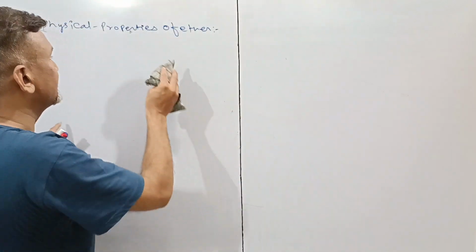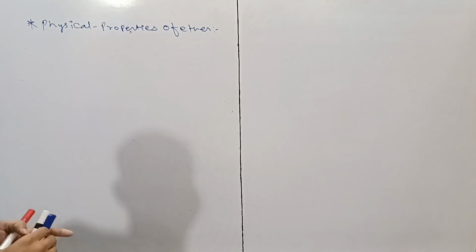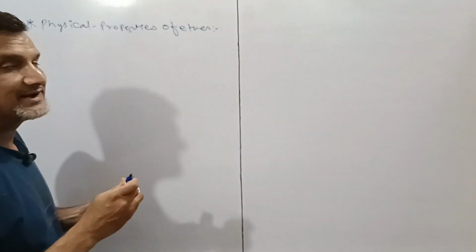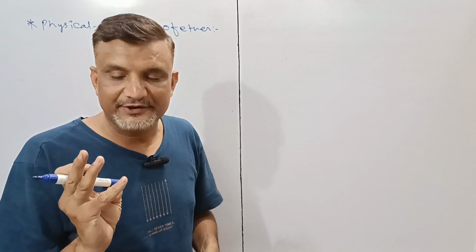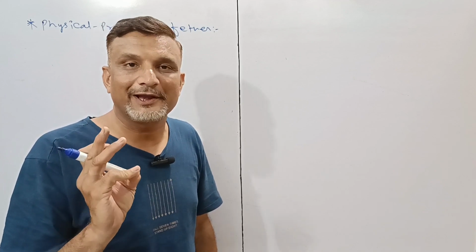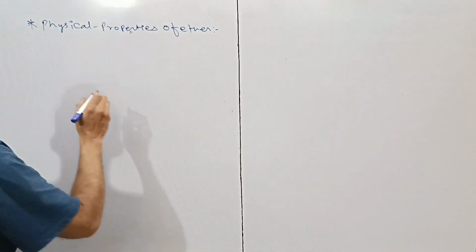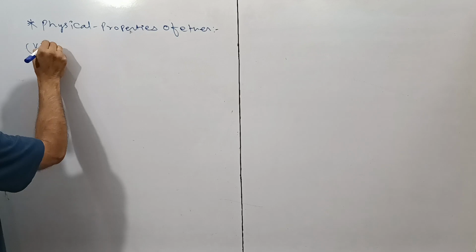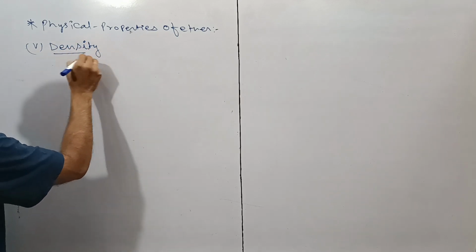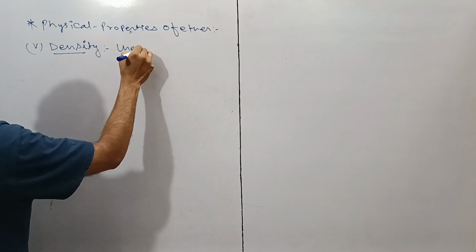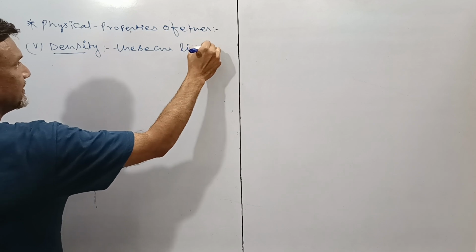If we go further, regarding the physical properties, one of the important properties is, first, the physical state. After that, the dipole moment. Third is the boiling point. Fourth is solubility, and fifth is density. Here there will be one question: ethers are lighter than water.